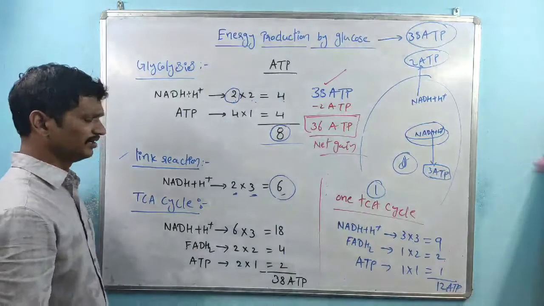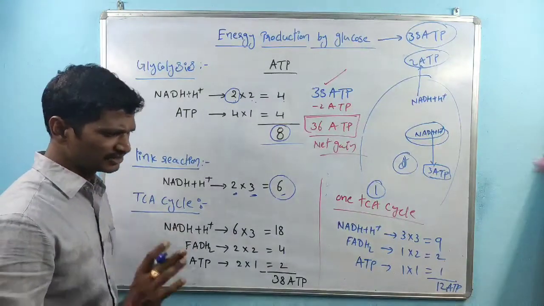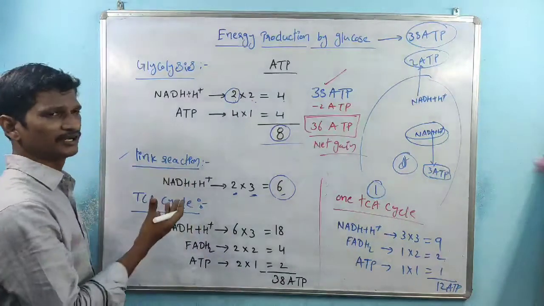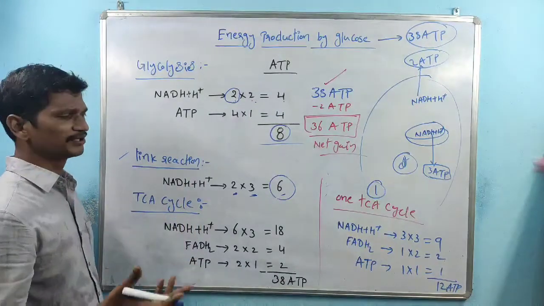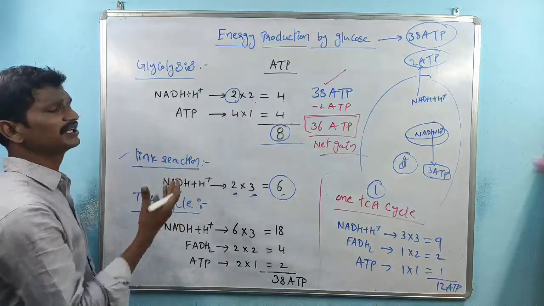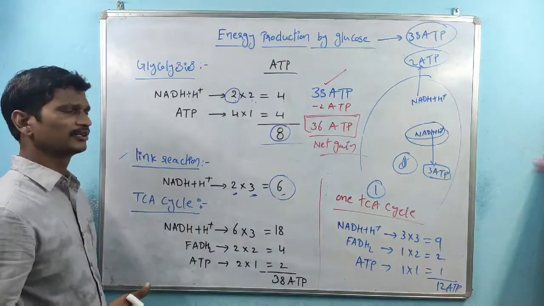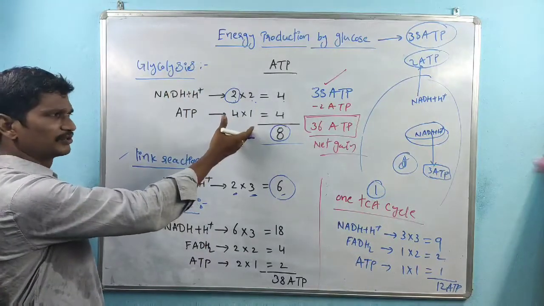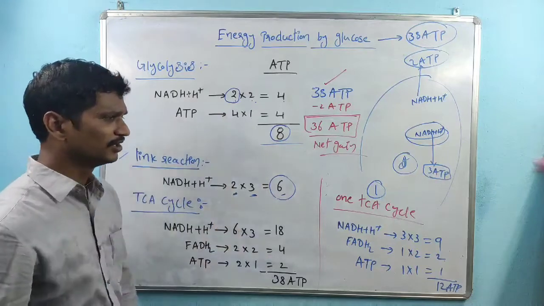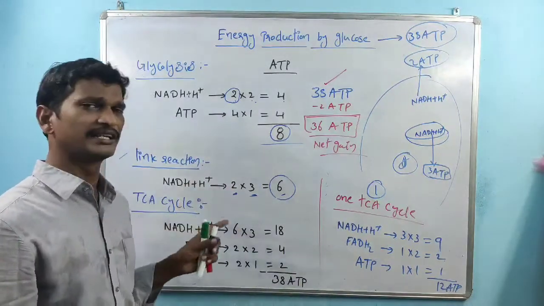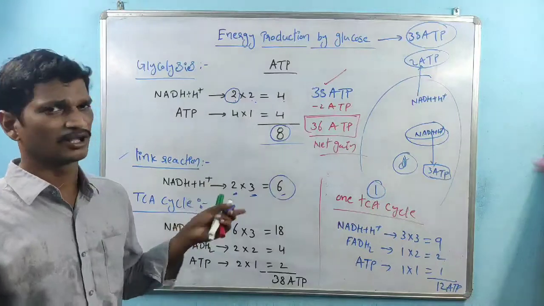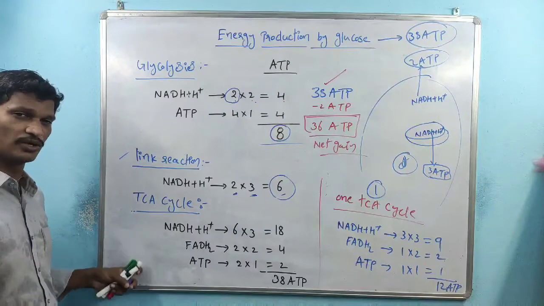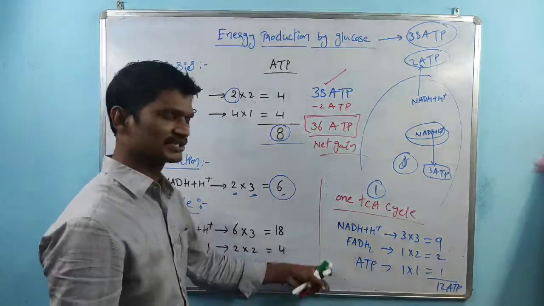So this is a very important area. From this area, so many bits are given. Maybe the complete oxidation, maybe the net gain, right? Maybe one TCA cycle, maybe one glycolysis pathway. Okay, glycolysis: here one glucose started and with the 2 pyruvate, there is no deviation here. But mostly one TCA cycle, right? One link reaction or 2 link reactions, right? See, within the TCA cycle, this is the total. This is one TCA cycle.